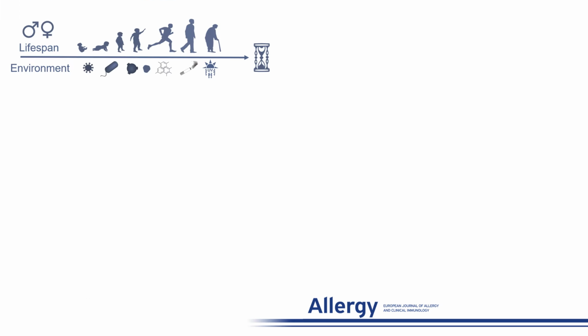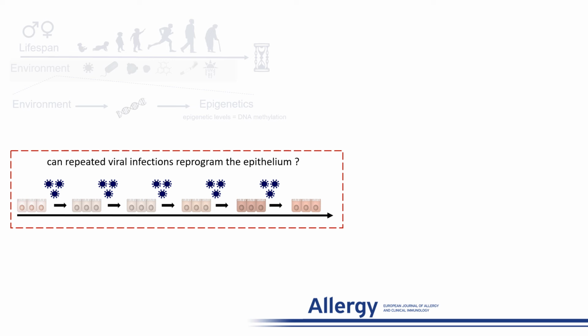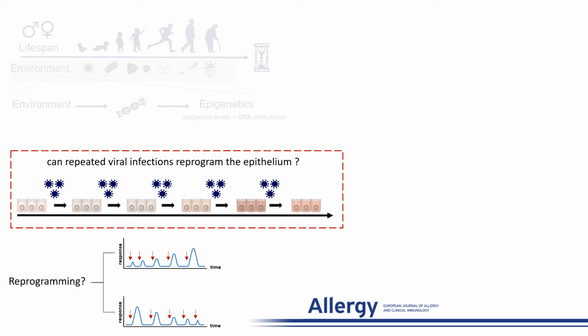Humans are exposed to environmental exposure throughout their life. It has been shown that environmental exposure can affect DNA methylation. This led us to question whether repeated viral infections can reprogram the epithelium. It's still uncertain if such reprogramming would enhance or diminish the response.